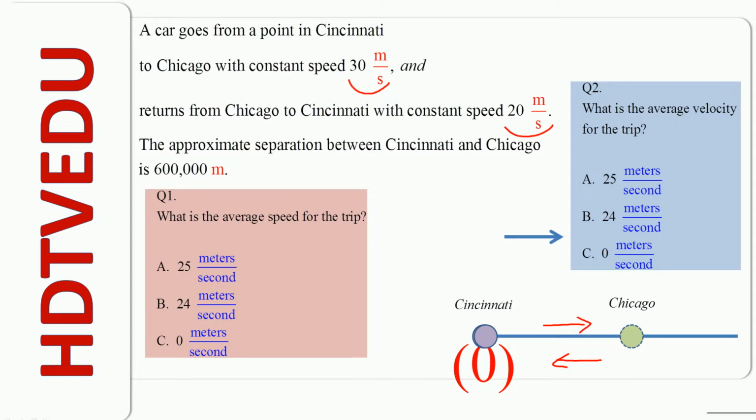Question number 2, what is the average velocity? So is it 25 meters per second? Or is it 24 meters per second? Or is it 0 meters per second? Positive x is defined as to the right, and this is the origin.